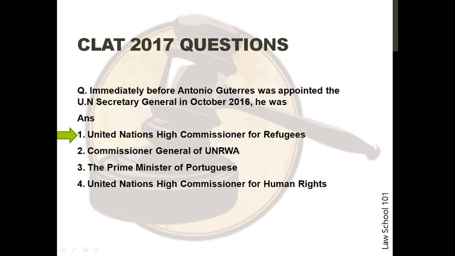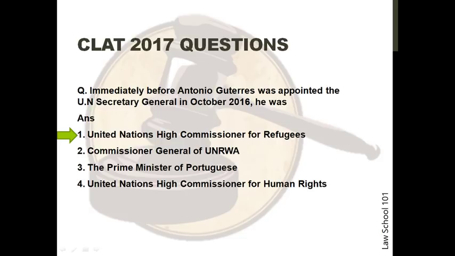Immediately before Antonio Guterres was appointed the UN Secretary General in October 2016, he was... And the answer options are: Number 1, United Nations High Commissioner for Refugees. Number 2, Commissioner General of UNRWA. Number 3, the Prime Minister of Portugal. And 4, United Nations High Commissioner for Human Rights. The correct answer choice is option 1.